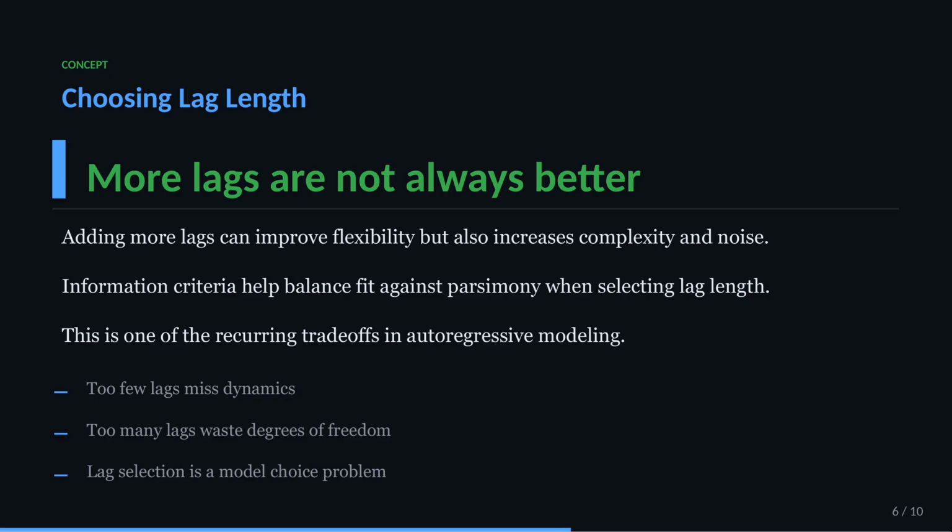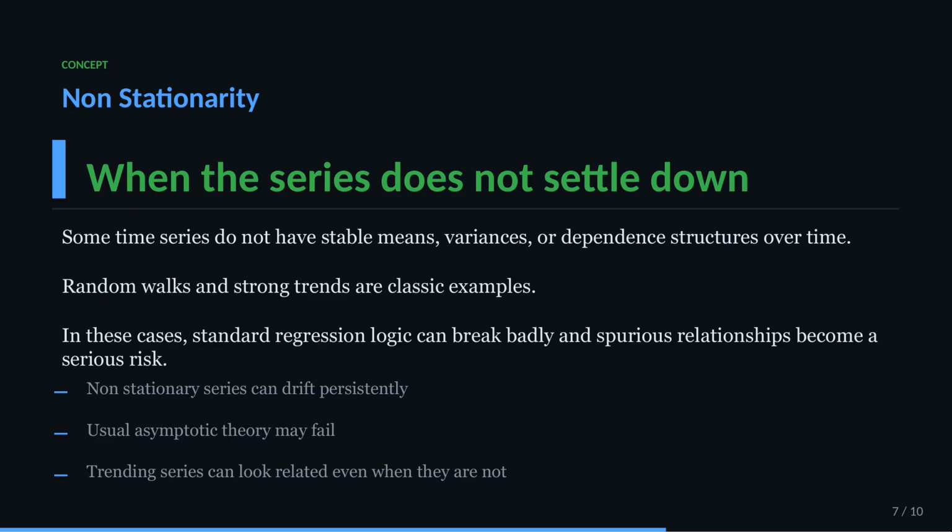Too few lags and the model misses important dynamics. Too many lags and we waste degrees of freedom and add noise. Information criteria are useful here because they formalize the trade-off between fit and parsimony. In forecasting, a cleaner, smaller model can sometimes outperform a more complicated one.